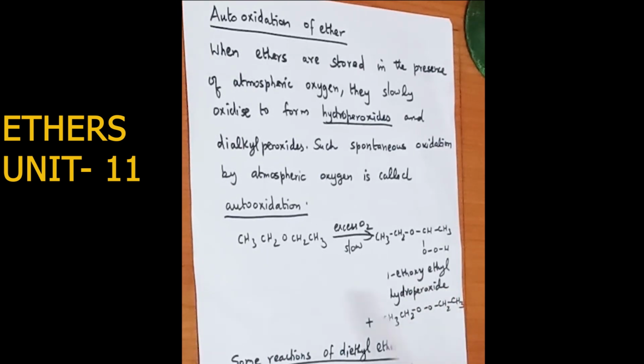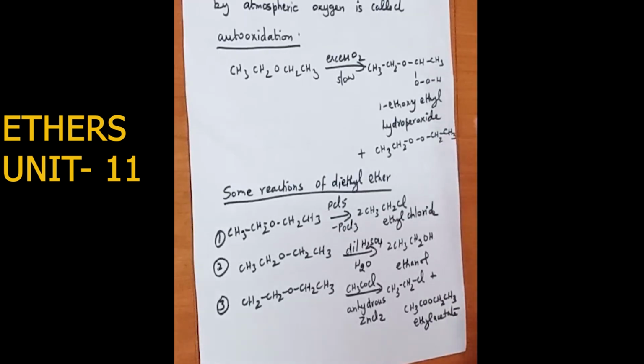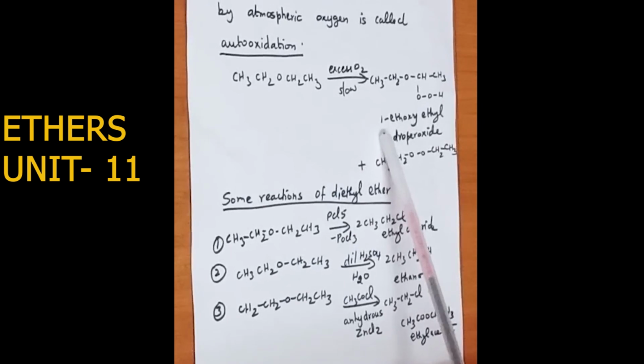Another possibility என்னது CH3CH2 OO CH2CH3, which is called another hydroperoxide சரியா. So both the compounds of hydroperoxide are obtained when ethers react with excess of atmospheric oxygen. They get oxidized to form hydroperoxide, which is called auto oxidation in ether.